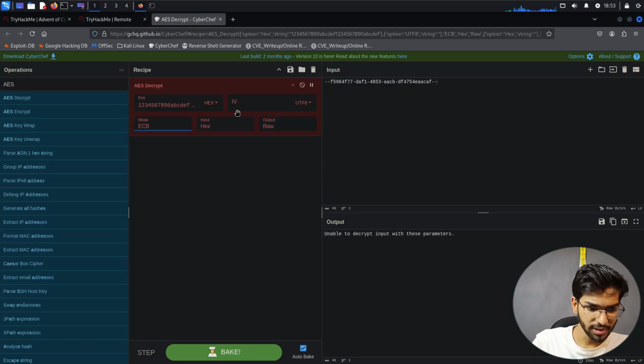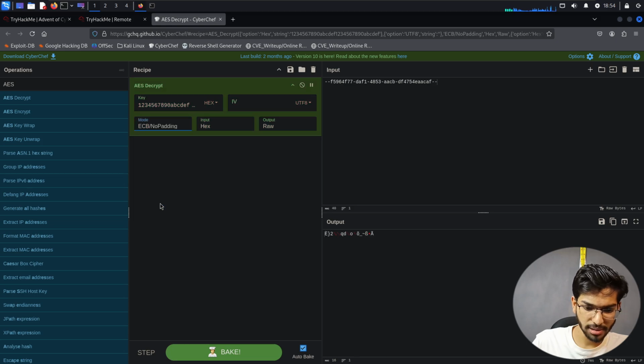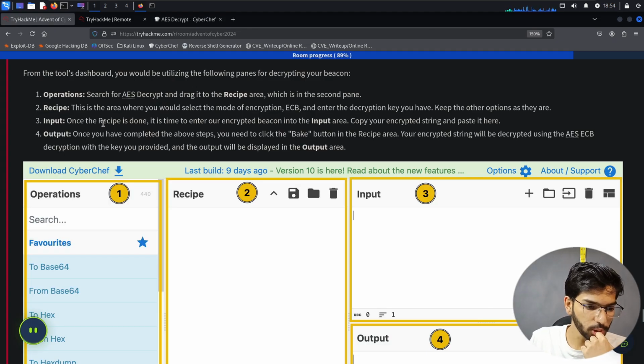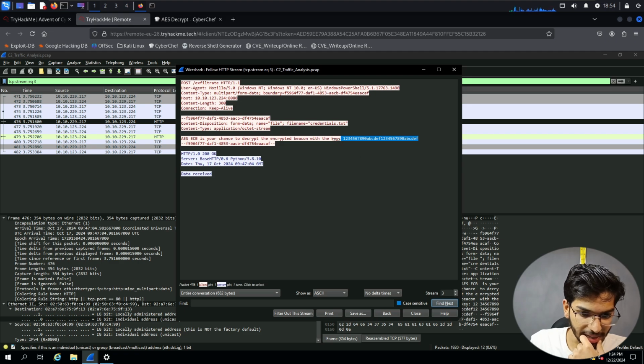Okay, we did that, right? We entered the key and then selected the mode to be ECB. ECB no padding. Okay. So let's remove those dashes here. I guess that's the one which is bothering it. Ah, it says unable to decrypt. Okay, let's look at it here. Input: once the recipe is done, it's time to enter the encrypted beacon into the input area. Copy your encrypted string and paste it there. That's what we did. This is the key and this is the encrypted text, right? I'm not sure.